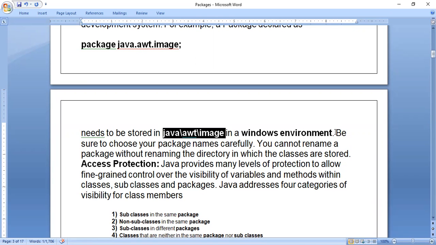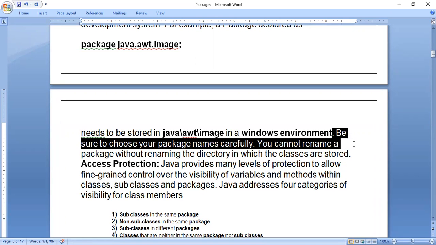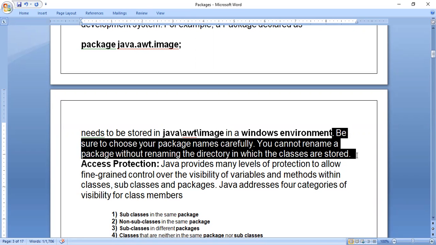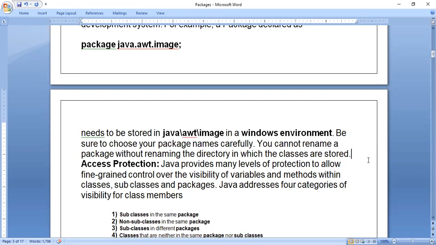Be sure to choose your package names carefully. You cannot rename a package without renaming the directory in which classes are stored. The meaning of that is, if the folder name is different and the package statement is different, then also you'll get an error. Whatever package name you write in the package statement should match with the directory, that is the folder you are creating in the Windows environment.